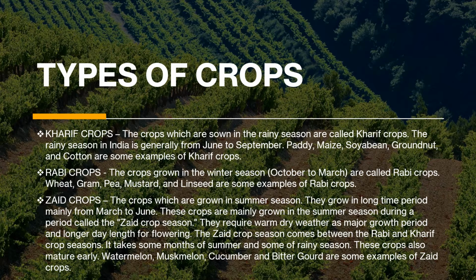These crops also mature early. That's a good sign, because there are many more crops which can be grown. Like there are three crops, and of course, a farmer would think that I will try to grow all three crops in one year. Watermelon, muskmelon, cucumber, and bitter gourd are some examples of zaid crops, and this can be asked as an extra out-of-the-box question in the examination. So let's go to the next, the agricultural practices.